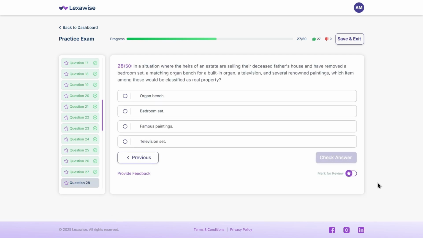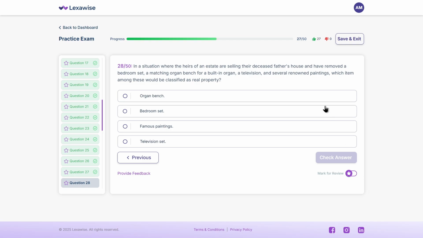In a situation where the heirs of an estate are selling their deceased father's house and have removed a bedroom set, a matching organ bench for a built-in organ, a television, and several renowned paintings, which item among these would be classified as real property? A. Organ bench. B. Bedroom set. C. Famous paintings. D. Television set. Take a second.